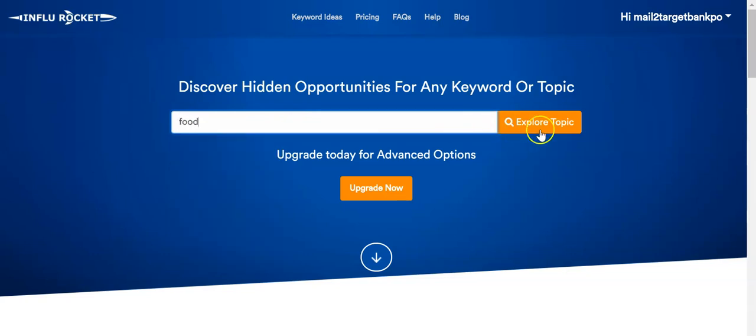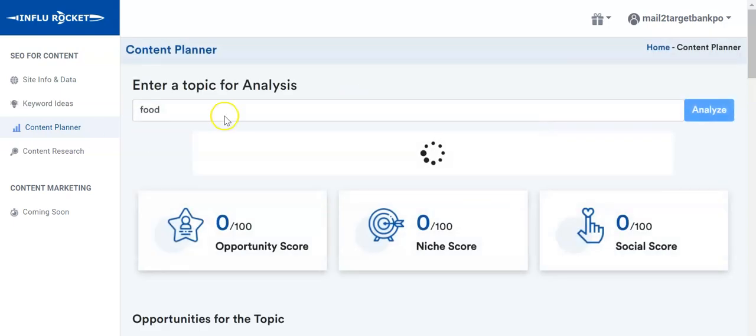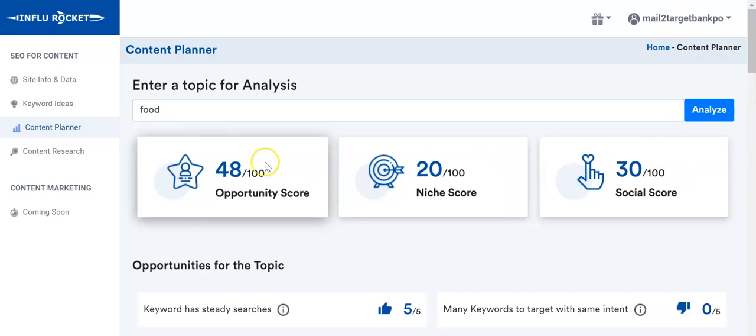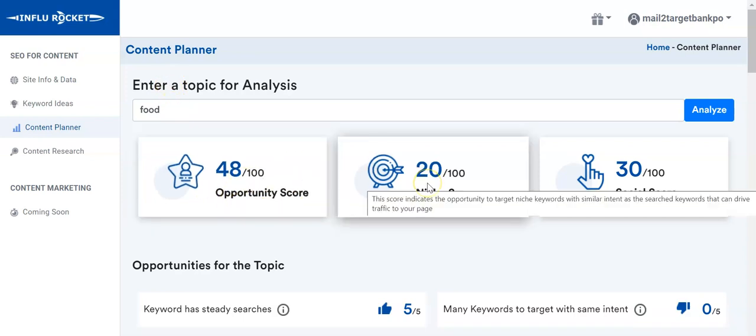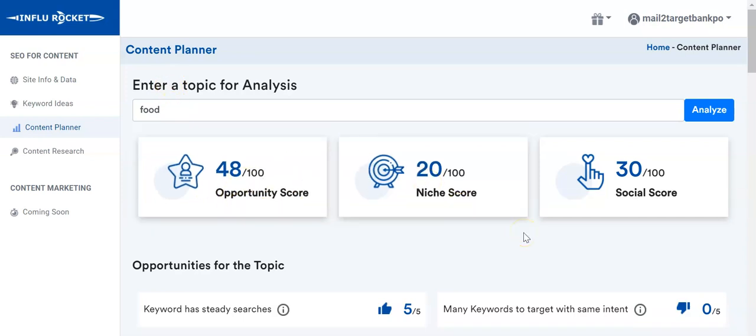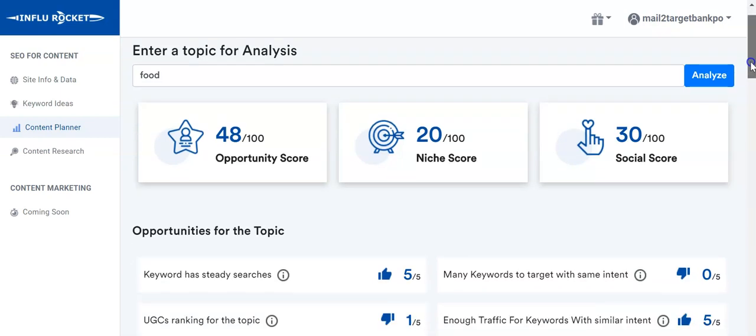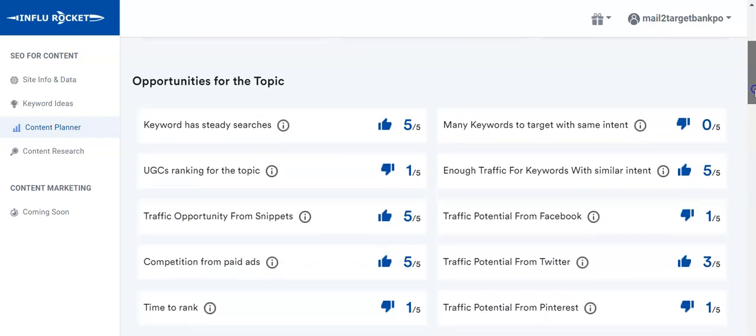what this tool has to offer. So let's start with a simple keyword called food. I'm just using an example keyword in order to explain what this tool has to offer. So you can see I have pulled data for a keyword food, and this is showing me three things on the top: opportunity score, niche score, and social score. I'll get into each of these in a while.